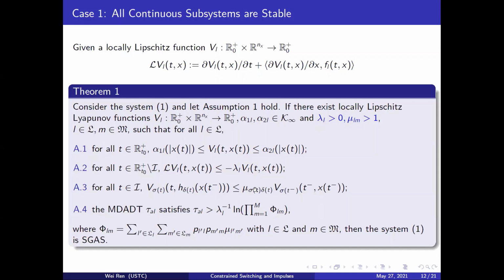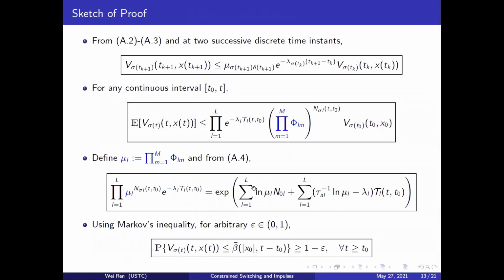The final condition is the mode-dependent average dwell time condition based on the coefficients in the previous 3 conditions, and ensures the system stability by constraining the average dwell times of all subsystems. We do not show the proof in detail but the sketch.